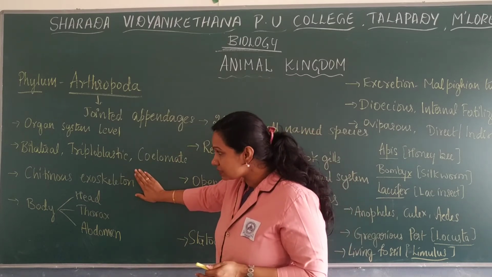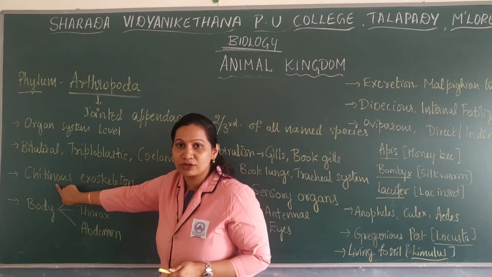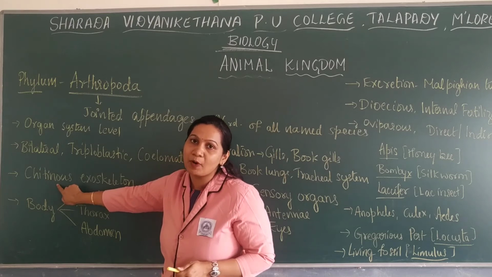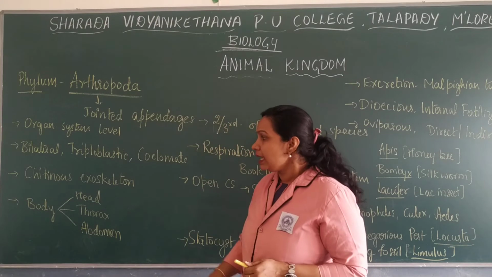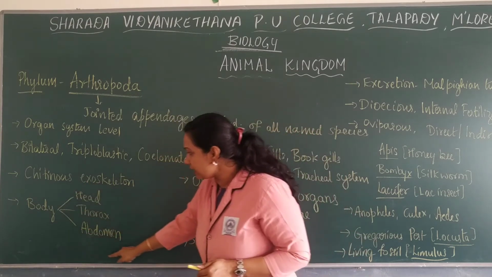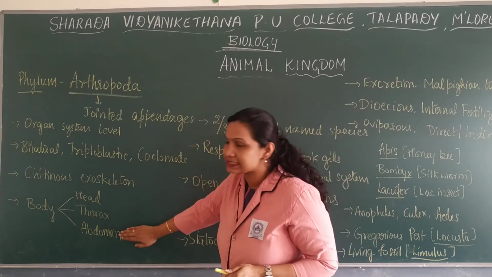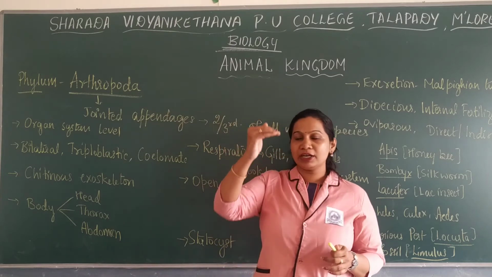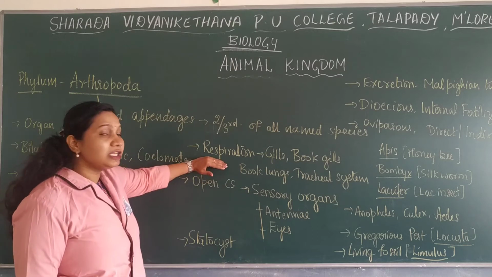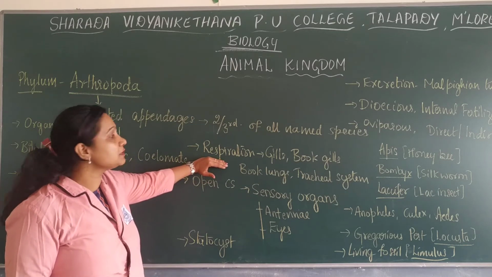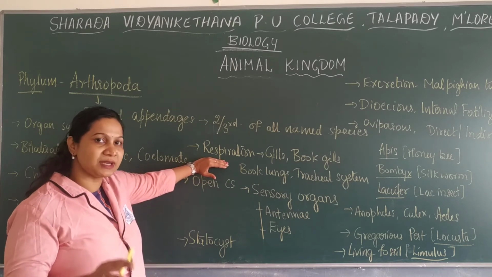Their exoskeleton is made up of a substance known as chitin. Chitin is a polysaccharide. So they have a chitinous exoskeleton, and the body is divided into head, thorax and abdomen. Different groups of organisms have different respiratory organs.